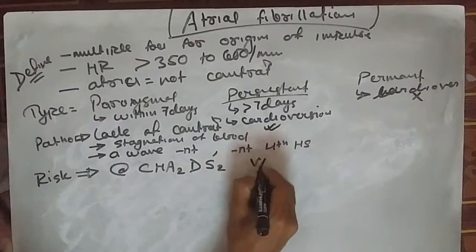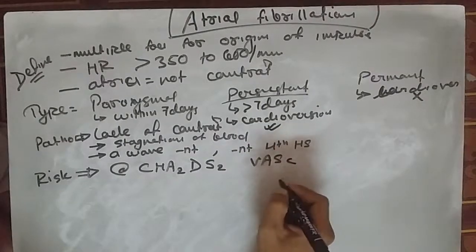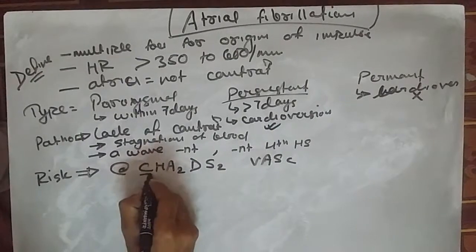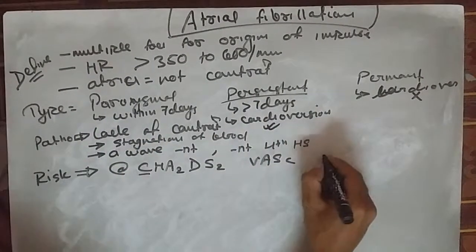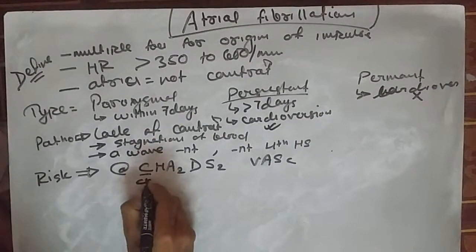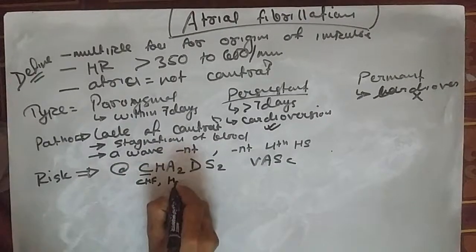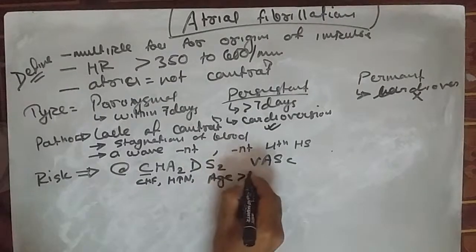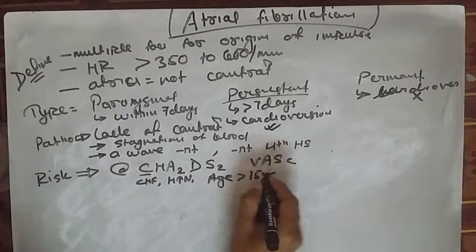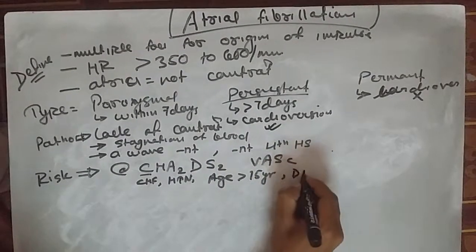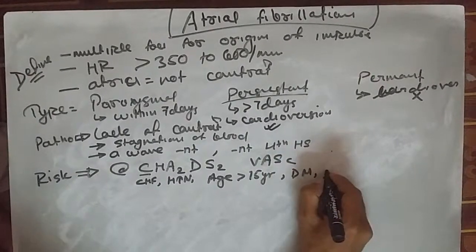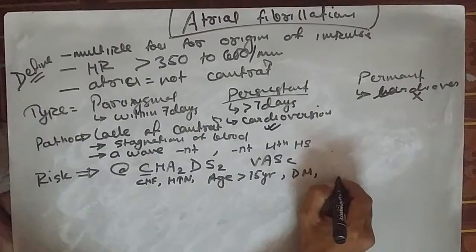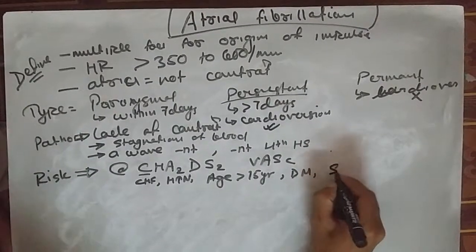VASC, okay, and what is this? Usually C is for congestive heart failure, you can remember CHF, H is the hypertension, A is for age more than 75 years, and D is for diabetes mellitus, and S is for the stroke history, okay.